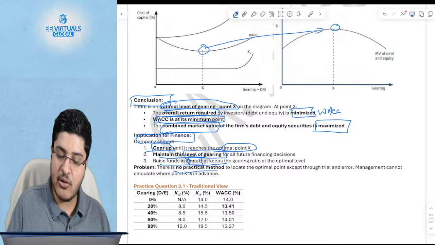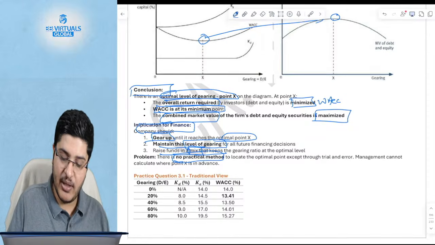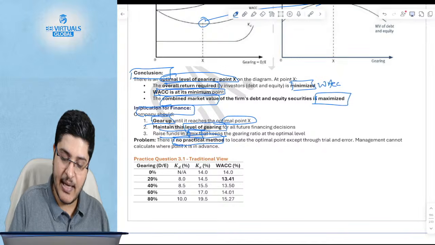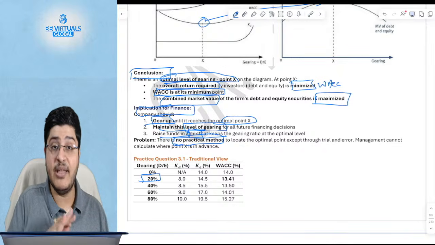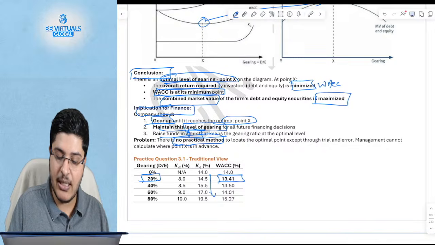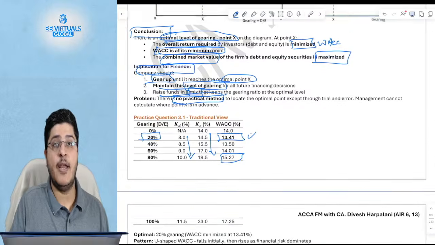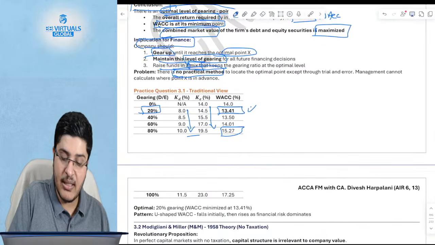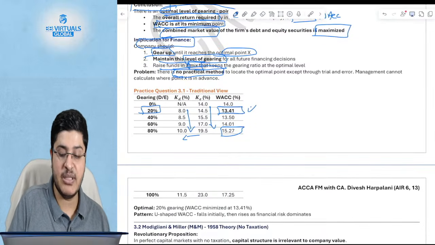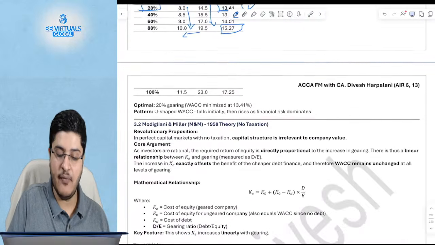However, the problem is there is no practical method to do this calculation. This point is very difficult to calculate. There's an example given which says at 20%, and this is just an example, there's no right number, the WACC is the lowest. As you see, the KE keeps rising and the KD also keeps rising, and yet this is the right point, post which, with the rise in gearing, despite the fact that this 10% is lower than 19.5%, your WACC overall is higher as compared to 13.41.